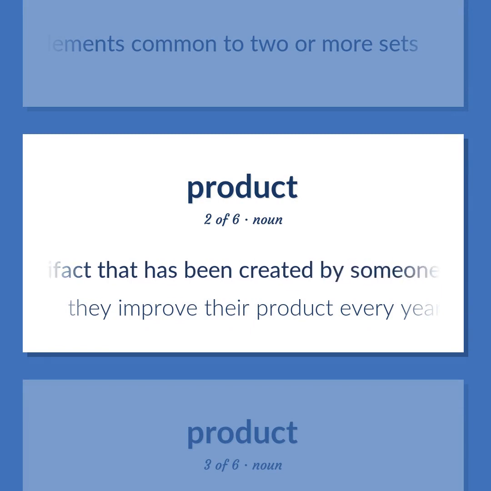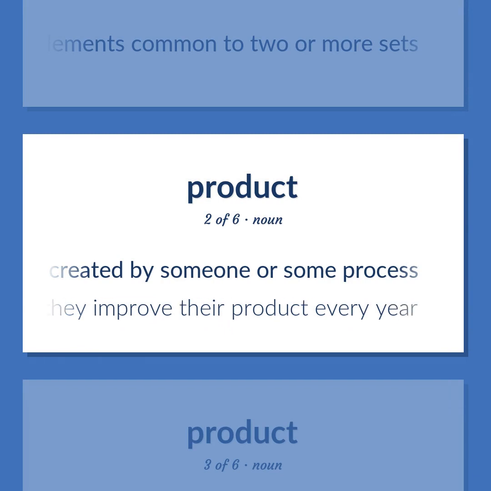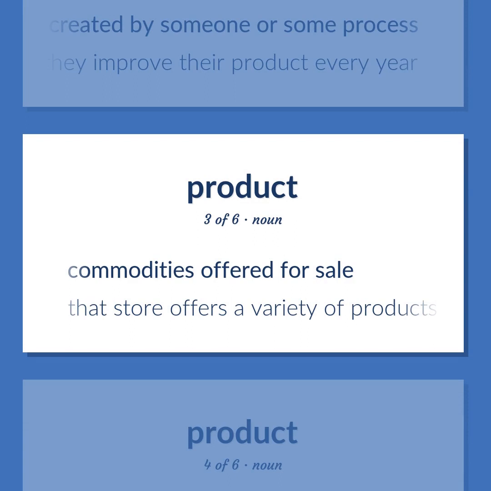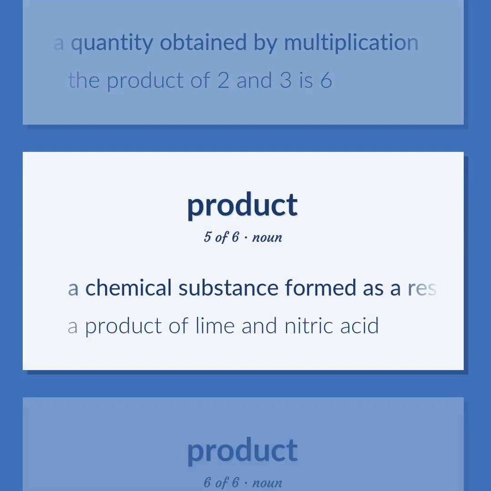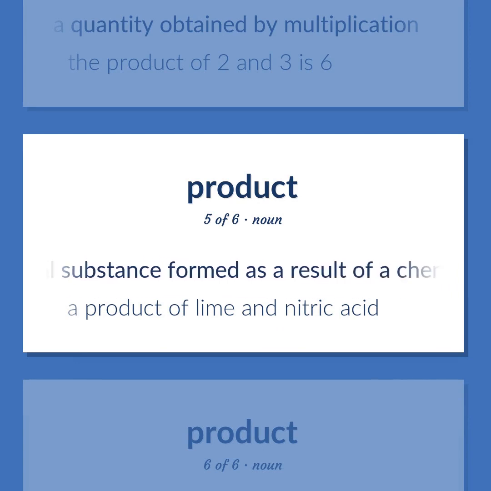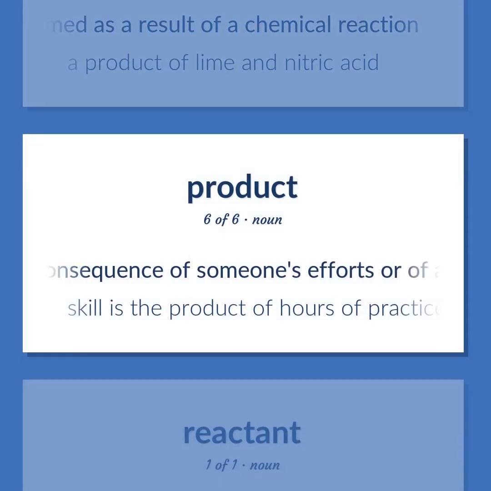An artifact that has been created by someone or some process. They improve their product every year. Commodities offered for sale. That store offers a variety of products. A quantity obtained by multiplication. The product of 2 and 3 is 6. A chemical substance formed as a result of a chemical reaction. A product of lime and nitric acid. A consequence of someone's efforts or of a particular set of circumstances. Skill is the product of hours of practice.